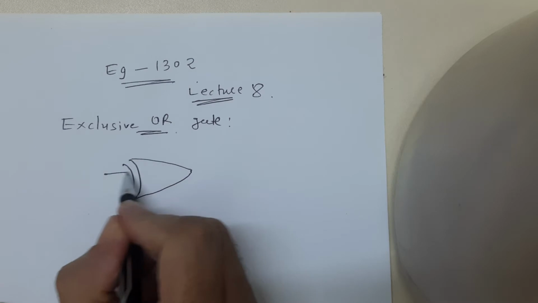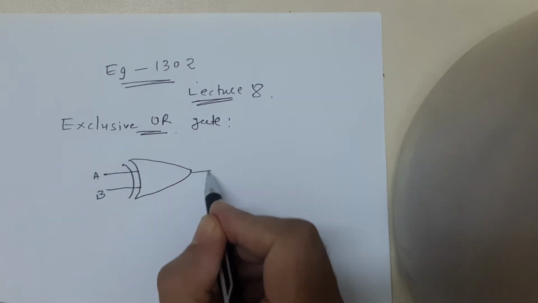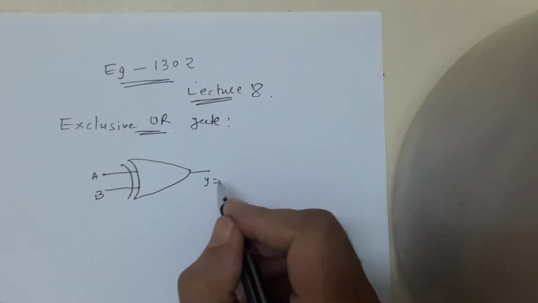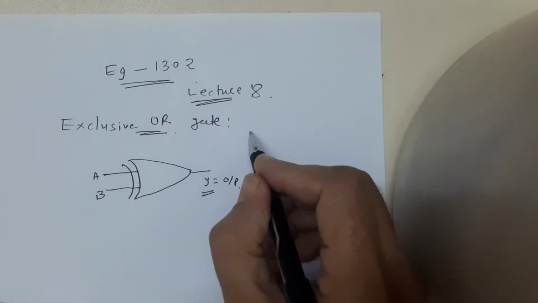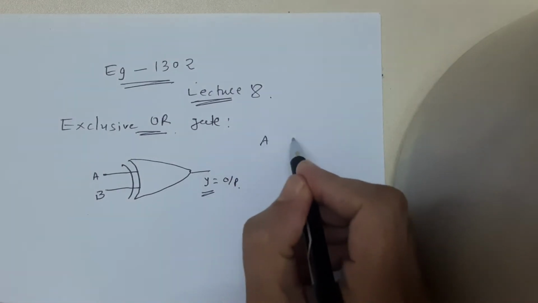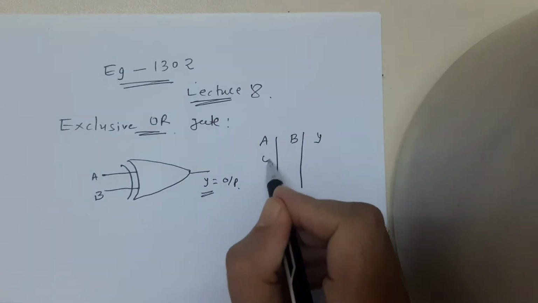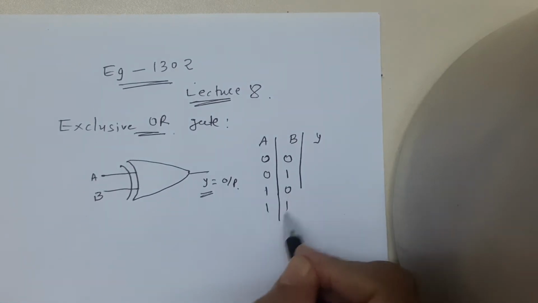A and B are inputs, Y is the output. The truth table is A, B, Y: 0, 0, 0; 0, 1, 1; 1, 0, 1; 1, 1, 0.